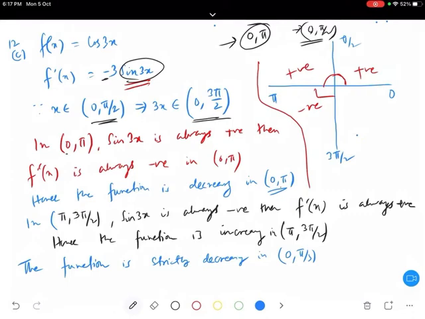So what you can say? The question says we have to write all those functions which are decreasing from 0 to pi by 2. But it is decreasing and then increasing. So this question number C option is not correct. Am I clear, everyone? Yes or no? Please tell me. Understood?